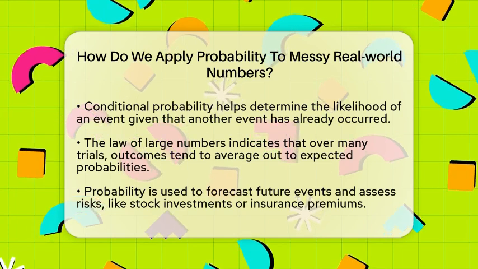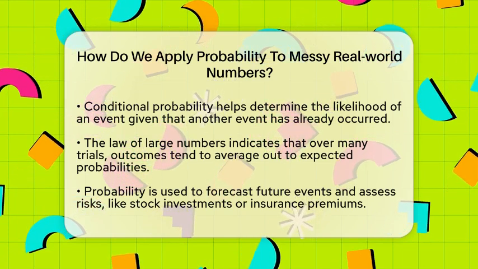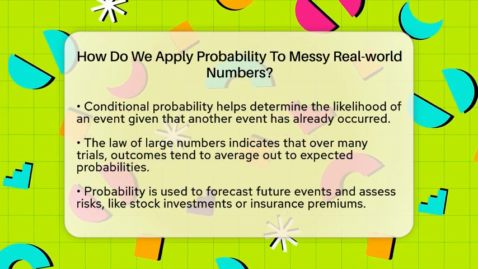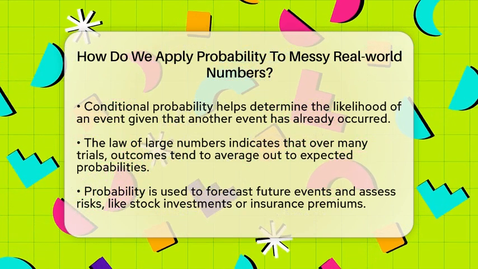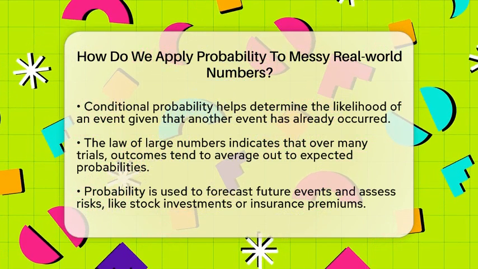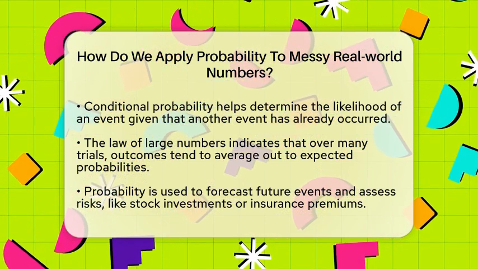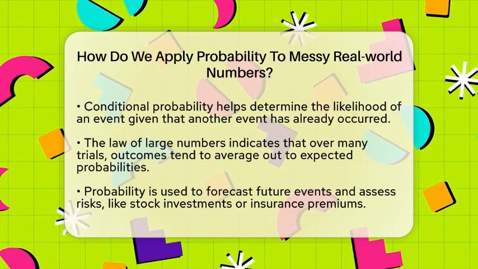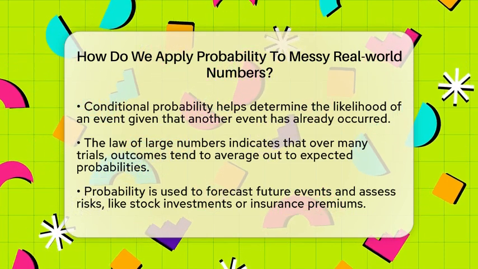Another key idea is conditional probability. This helps us find out how likely something is, given that something else has already happened. For instance, if a person tests positive for a disease, conditional probability helps us figure out the actual chance they have the disease, considering how common it is in the population.